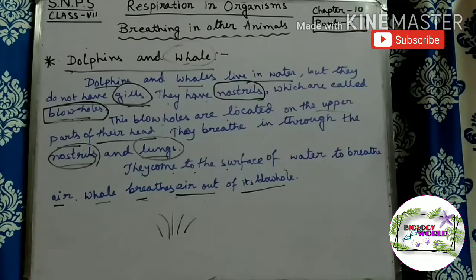Here this chapter ends. So, in this chapter everyone has seen about the respiration of different types of organisms. Today the chapter will be ended. I think everyone has understood about the breathing mechanism of every animal.